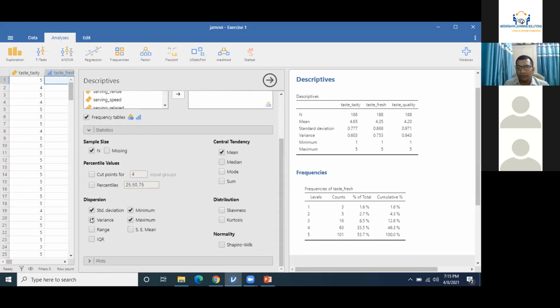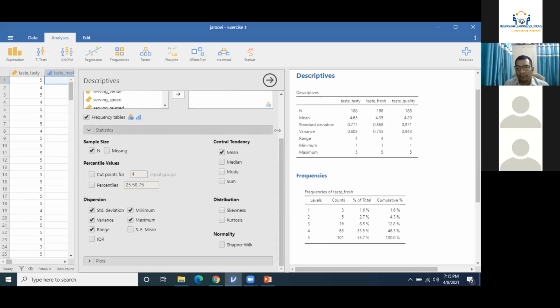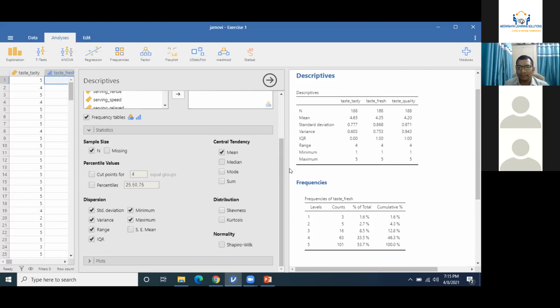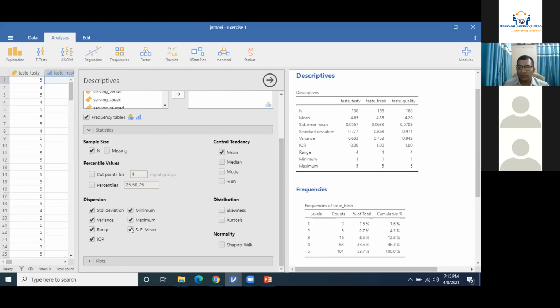If you want to see the variance of the data, how the data is varying throughout the series. If you want the range of data, you can see the range of data is 4. So 4 different options have been selected. Interquartile range will be 1 in these 2 cases, and interquartile range is 0 in this case. Standard error, standard error of the mean, now everything is calculated at your fingertips, right?